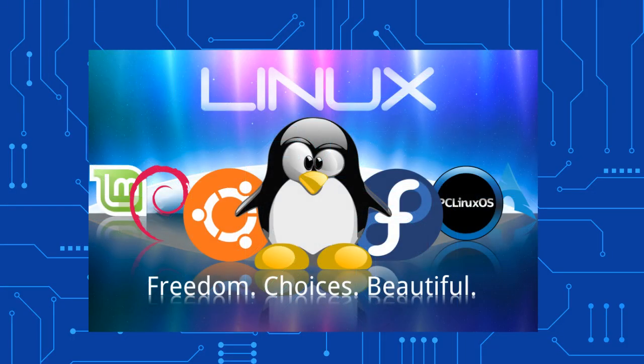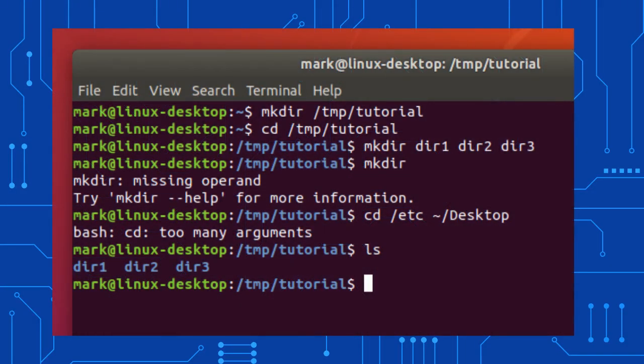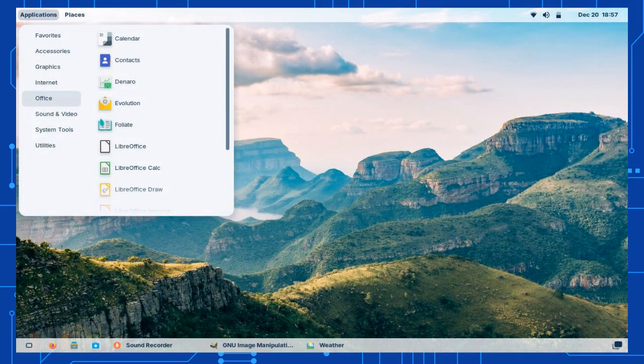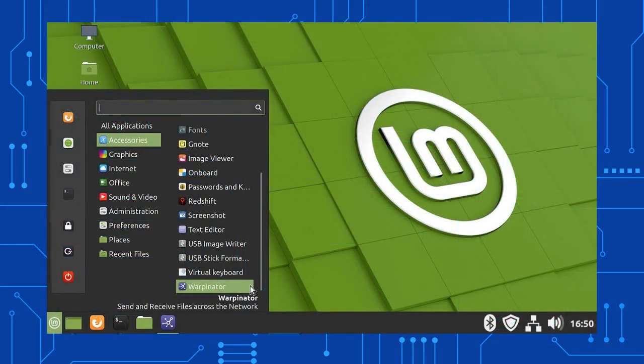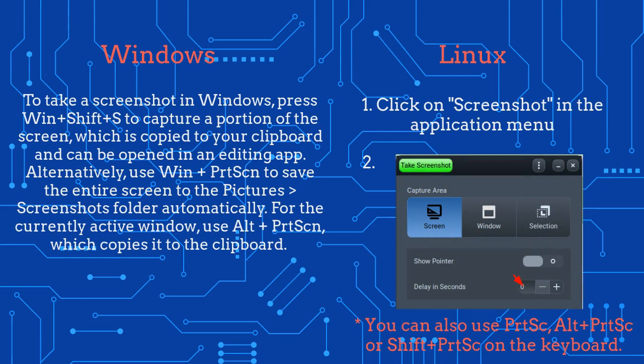Linux is easy to use. Linux is well known for its command line advantages, which is why developers like it. But there are also attractive, easy-to-use graphical user interfaces with simple, intuitive menus and icons for most activities. Compare what you have to go through to take a screenshot in Windows versus Linux Mint.